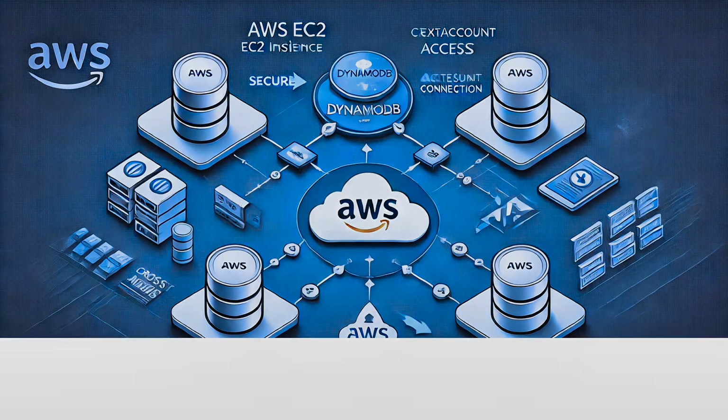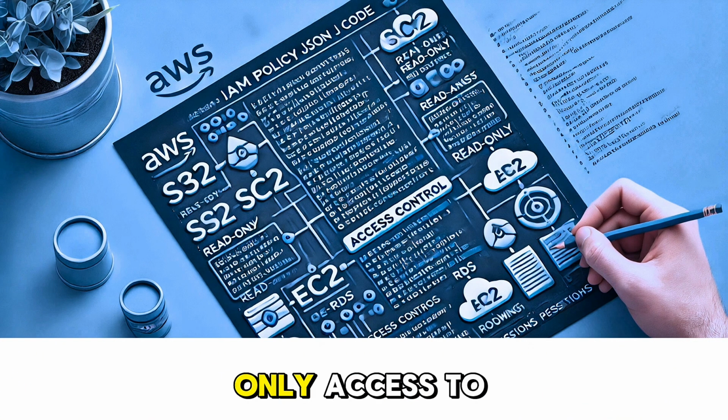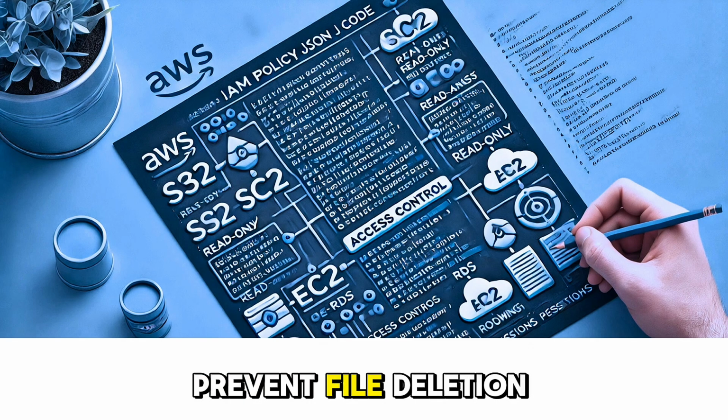Now, IAM policies. IAM policies define what users, groups, or roles can do within AWS. IAM policies use JSON, that is JavaScript Object Notation, to specify permissions in a structured way. For example, you create a policy that allows read-only access to S3 buckets but prevents file deletion.